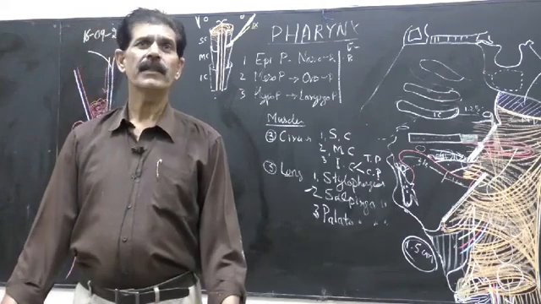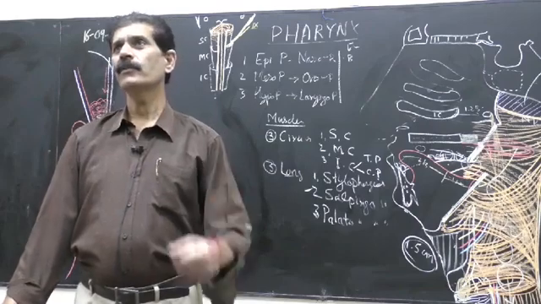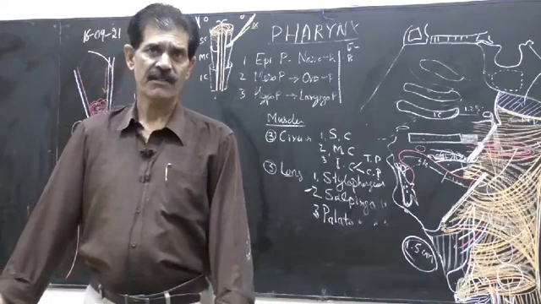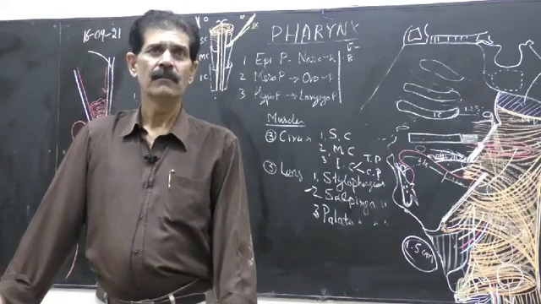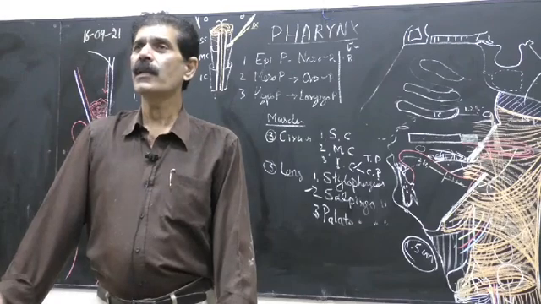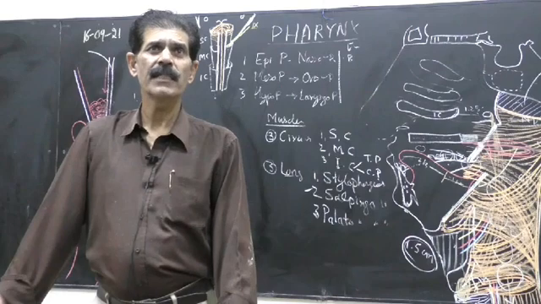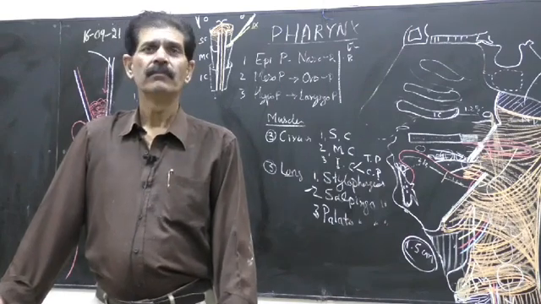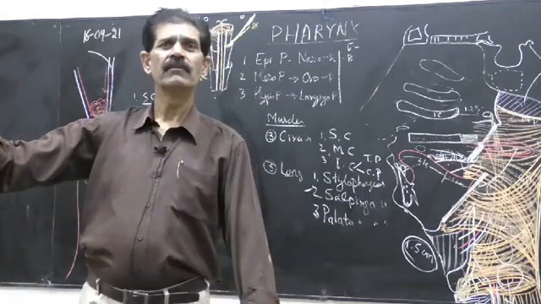32 times, because there are 32 teeth. So 32 times when you chew the food, this food will be converted into a paste. The same paste which is the functioning of the stomach. The food remains in the stomach for how many hours? 3 to 4 hours. What is this called? Gastric emptying time. When we start taking food, our pylorus closes.